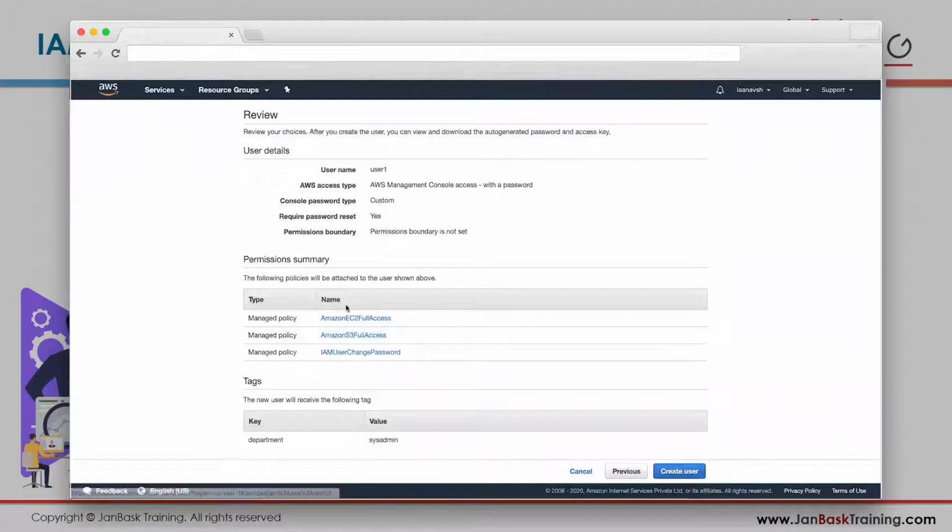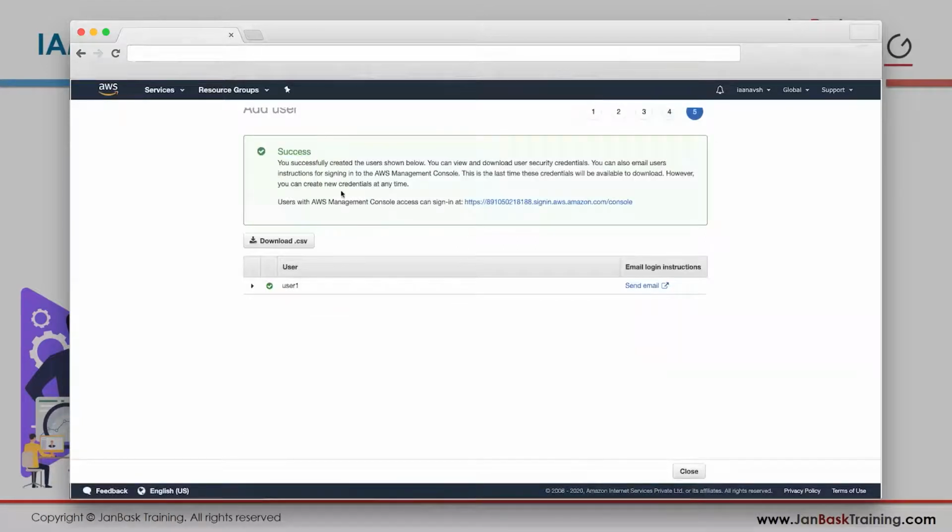And what kind of permissions have I given him? I have given him EC2, S3, as well as the ability to change his own password. And what are the tags? I have given a tag named department whose value is sysadmin. As soon as I create the user, my user will be created.